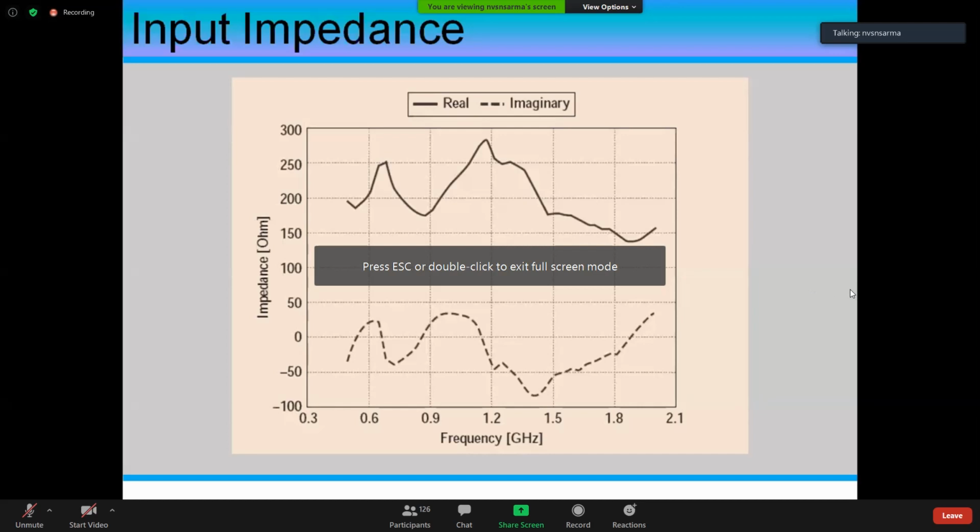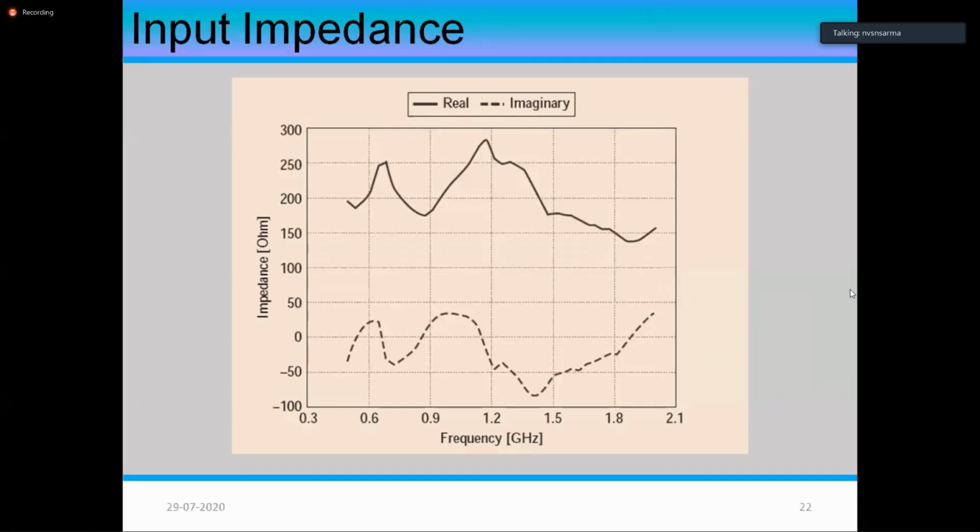But how do they get it? Because they use very small size antennas. They know very well that the impedance mismatch is going to be there.